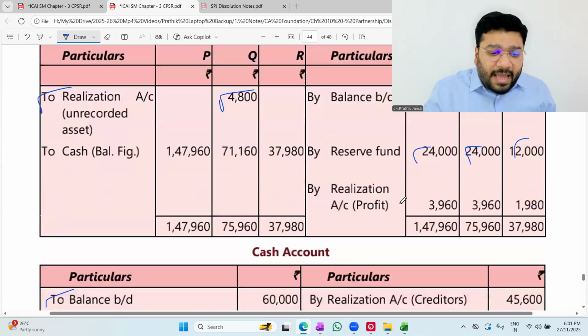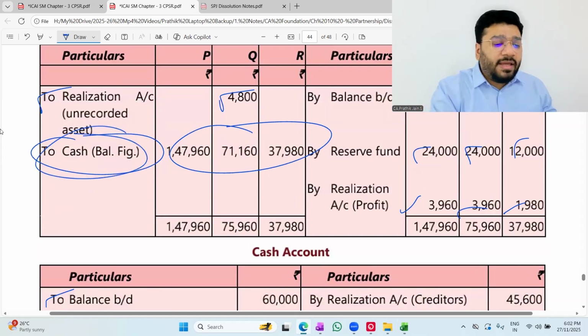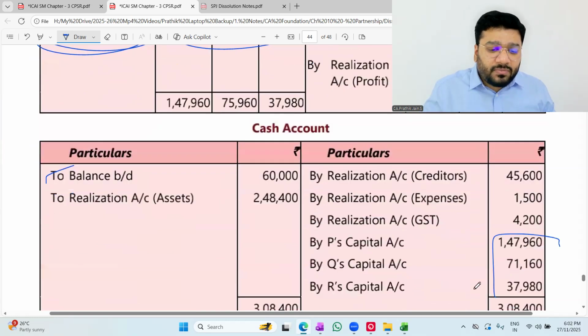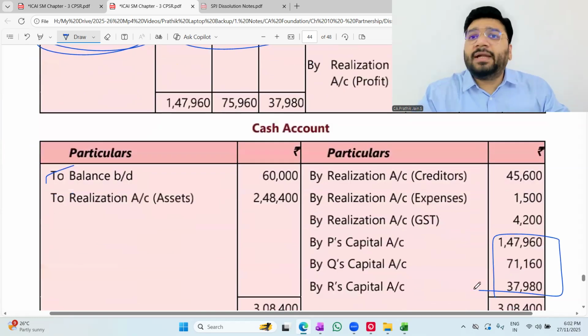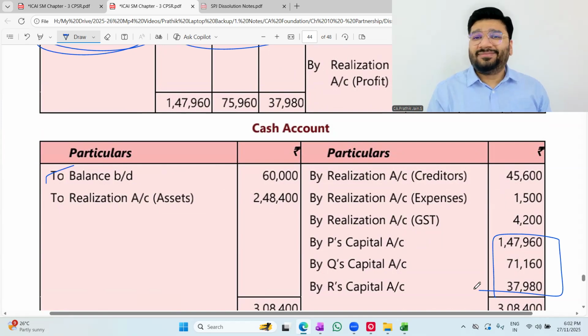Post that in the capital account. The final amount you get is the amount to be paid to the partners. So this value will perfectly tally with the final closing balance of cash. Got it? Not got it? Online people? Yes, sir. Got it, sir.